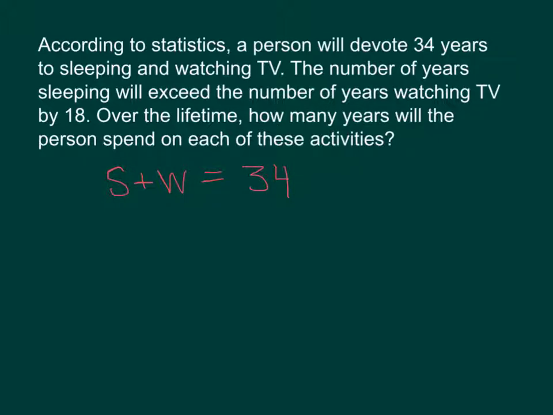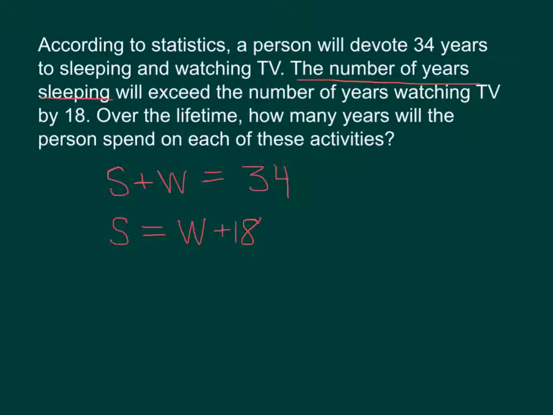The number of years sleeping will exceed the number of years watching TV, if we look at that second bit, by 18. So sleeping, we're actually going to do more of that than watching TV, just on average. So we could say a second equation: sleeping is going to be equal to watching TV, but we have to actually add 18 to the watching TV since there's 18 more years of sleeping. So as long as we can come up with that, then we should be able to solve it.